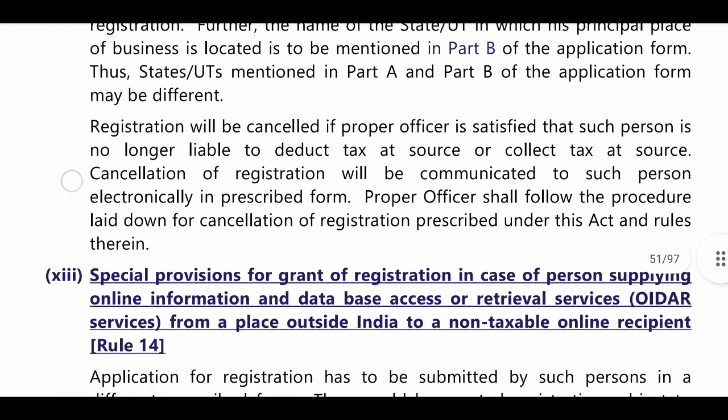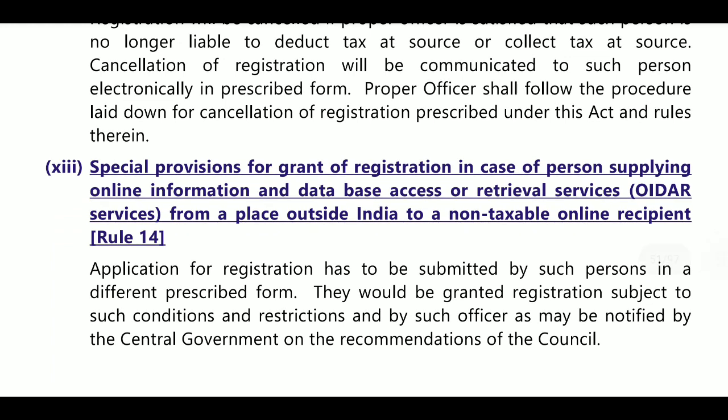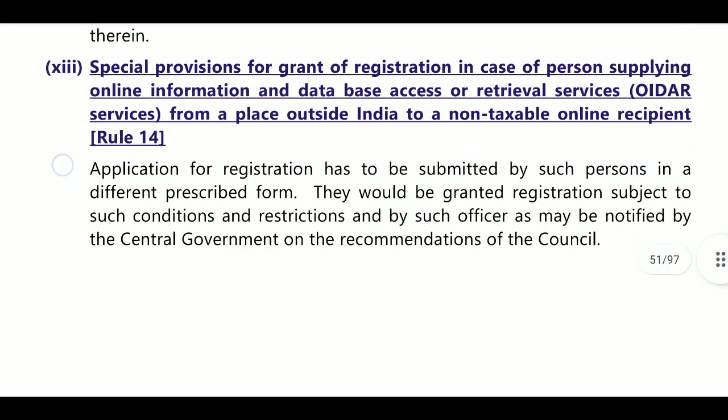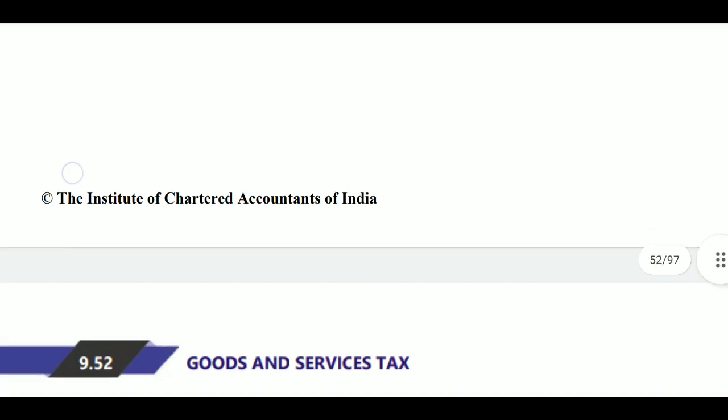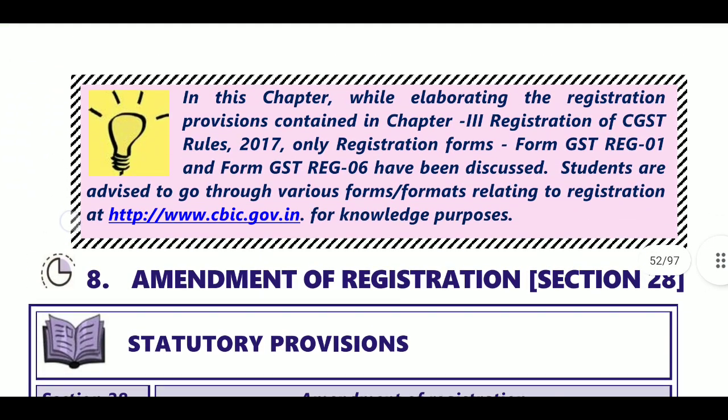Next, special provisions for granting registration to persons supplying online information and database access or retrieval, OIDAR, services from a place outside India to a non-taxable online recipient. These persons would be granted registration subject to such conditions and restrictions as may be specified by the officer, or notified by the central government on the recommendation of the council. In this chapter, while elaborating the registration provisions, chapter 3, registration under CGST, only registration forms GST REG-01 and REG-06 have been discussed.